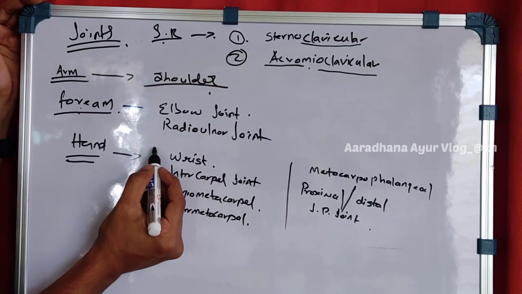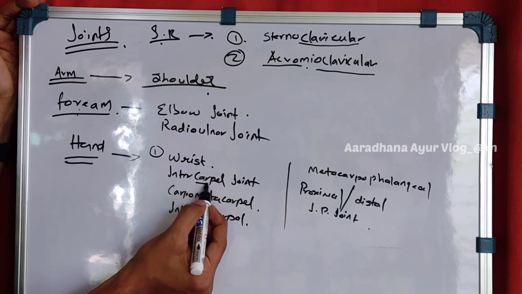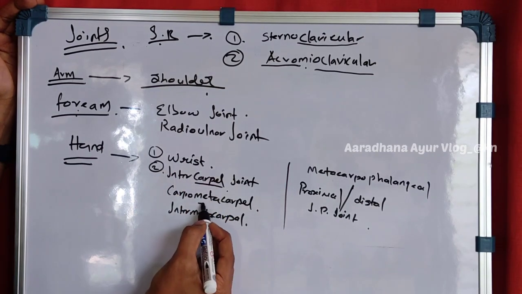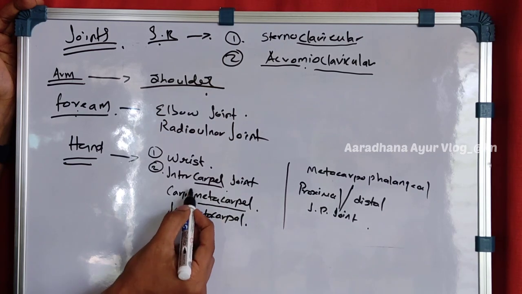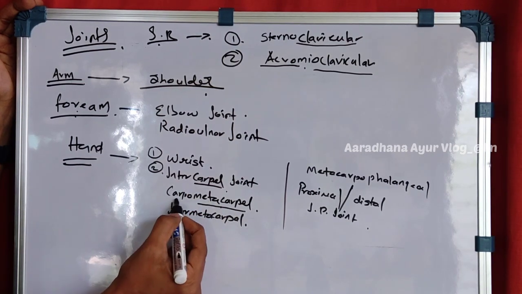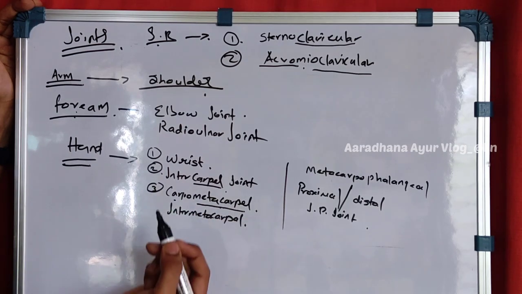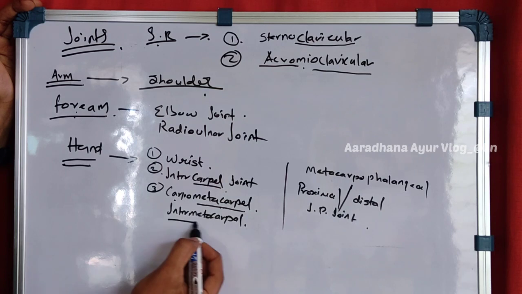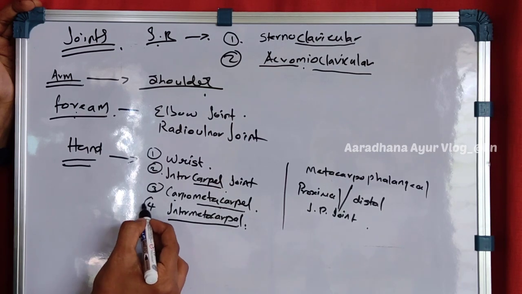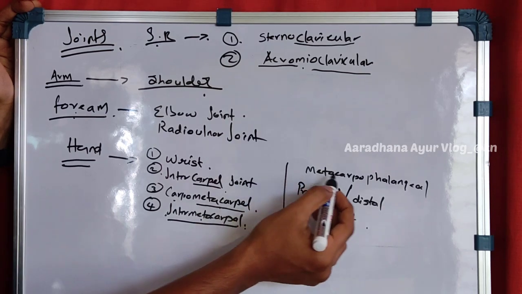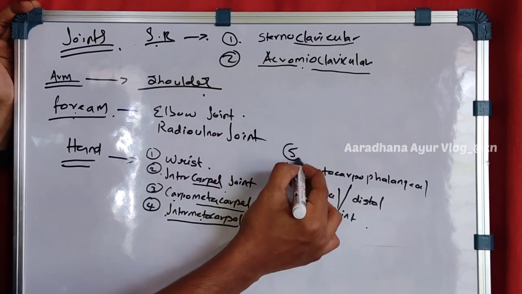So first one is the wrist joint, next comes the carpal, so intercarpal joint. Next, I have told you 5 metacarpals, so carpal and metacarpal, that is the carpometacarpal joint. Next is metacarpal and metacarpal, then it becomes the intermetacarpal joint. Next is metacarpal and phalanges, so the metacarpophalangeal joint.